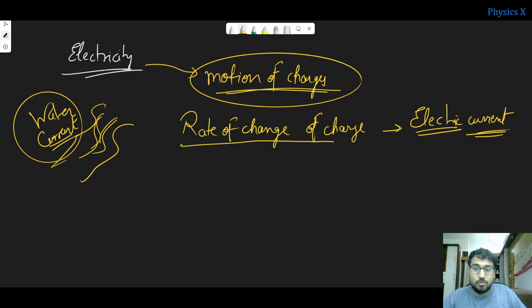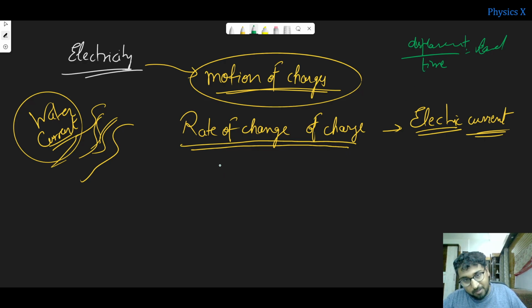So the rate of change of charge is nothing but your electric current. Mathematically, the rate of change of displacement with respect to time we call velocity. Similarly, the formula here is the rate of change of charge with respect to time. Charge is denoted by q. If it is positive charge, we call it plus q; if negative, minus q.